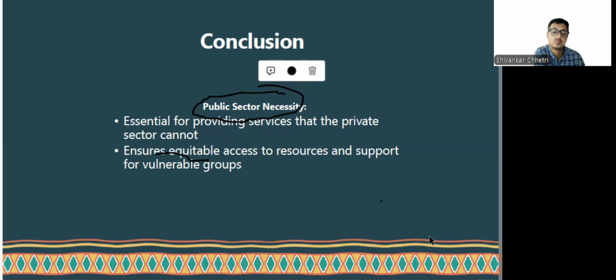Public sector is necessary as it ensures equitable access to resources, because as they are service or welfare oriented, they are not fully profit driven. The public sector will be able to give equitable access to resources and support vulnerable groups as well. So that's very important. Public sector is very necessary especially in a country like ours.